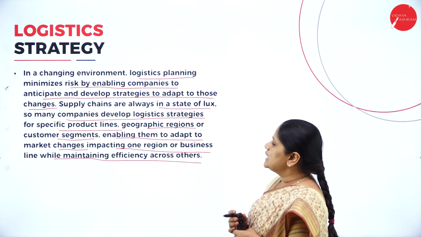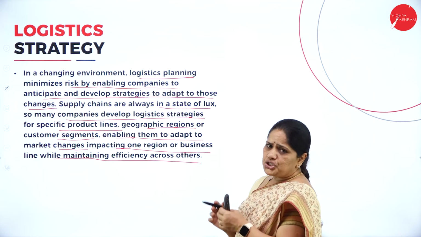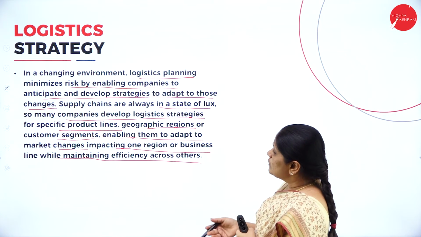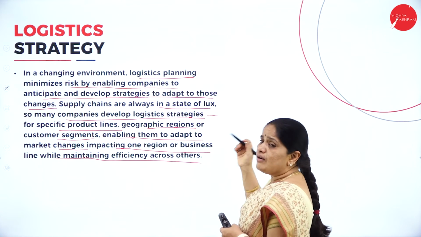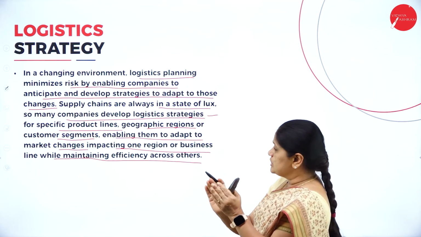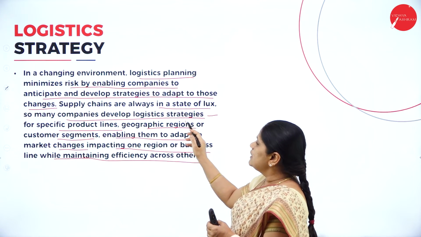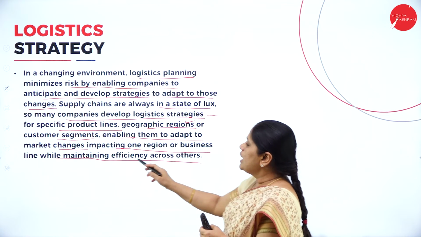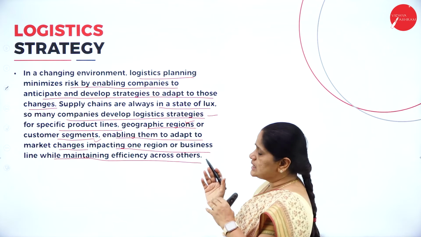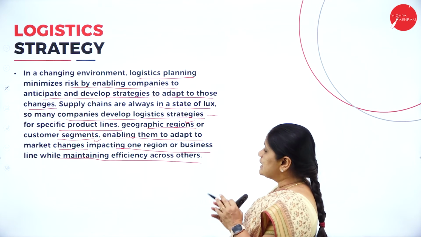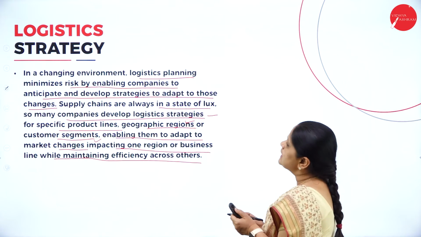So, the supply chains are always in a state of flux. That is, they should be always running. Many companies develop logistic strategies for specific product lines. For specific product lines, they have a logistic strategy, or it may be a strategy based on a geographical region or customer segment. So when they have a separate logistic strategy for each of these, we can say that they can have a cost-effective logistic strategy.